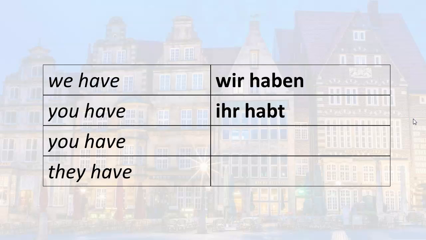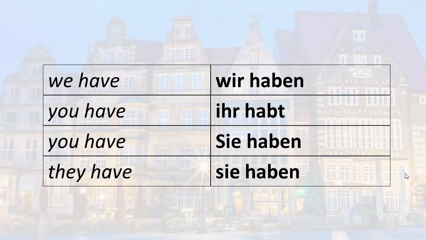So the forms for the plural subject pronouns we have wir haben, we have. You have, ihr habt. You have, Sie haben. And finally, they have, sie haben.